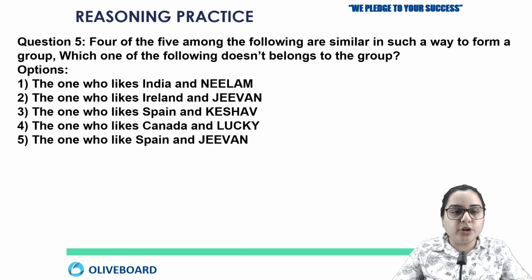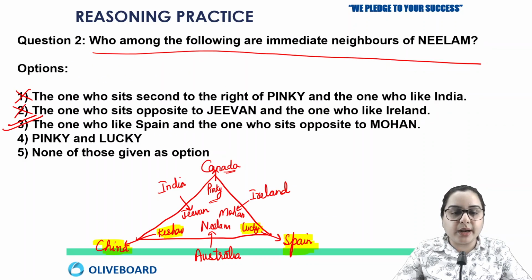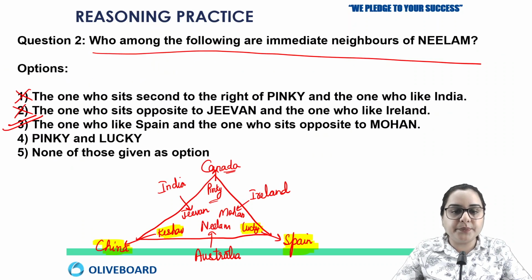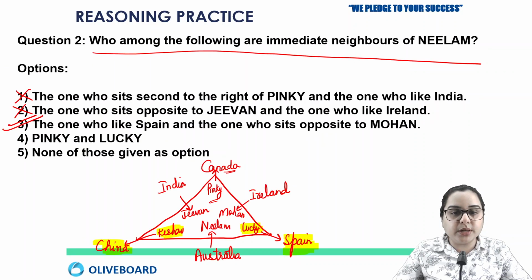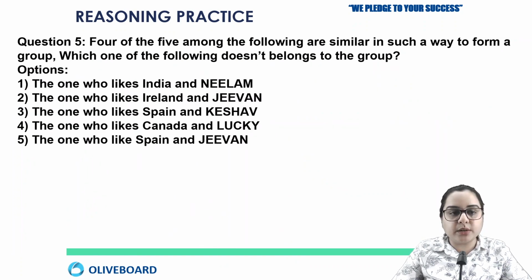Okay. Second option, the one who likes Ireland and Jeevan. So Ireland and Jeevan, again the same thing happens, there is a gap of 1 person. Okay, the one who likes Spain and Keshav. So Spain and Keshav, again the same, 1 person between them. Okay, the one who likes Canada and Lucky. So again 1 person between them. So we are sure now that it will be the last option.